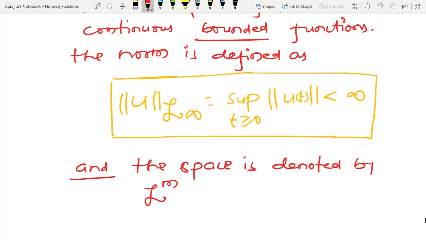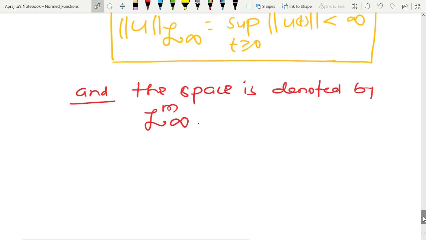Due to that reason m comes into the picture here, and here I have infinity. Similarly, I have taken two classes of input.